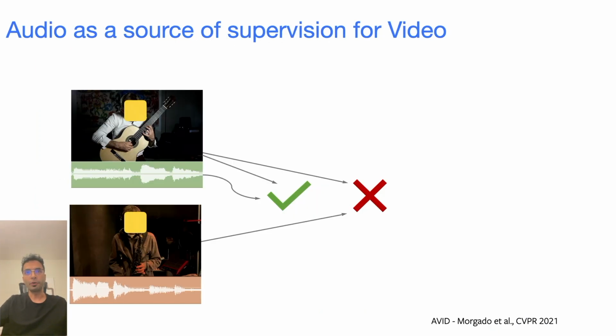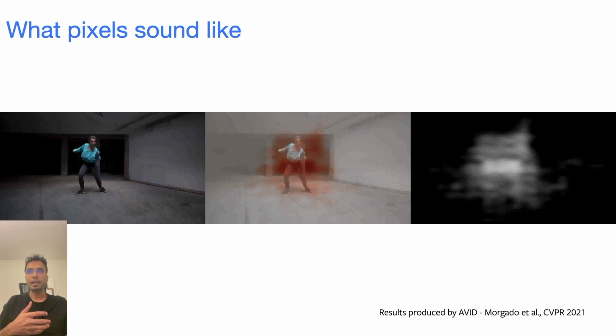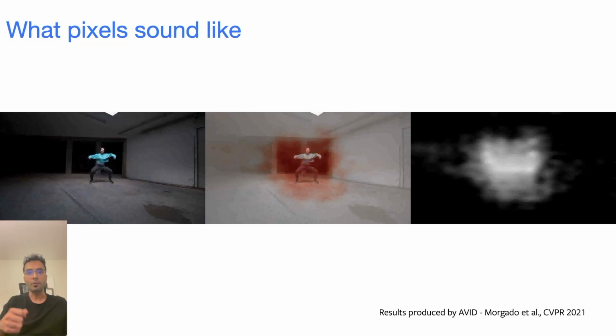We've also used audio as a source of supervision for video. In this case, we train self-supervised models to match the audio coming from a video. So if you have the audio of a person playing a guitar, we want to match that and not match the audio of a person playing a different instrument. And now these models that we train can localize the sound coming in videos.